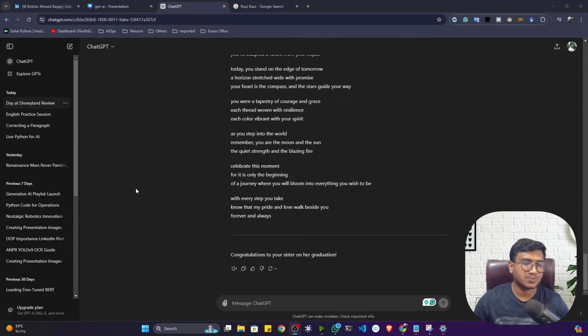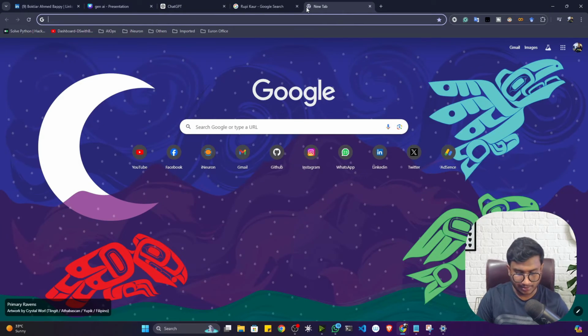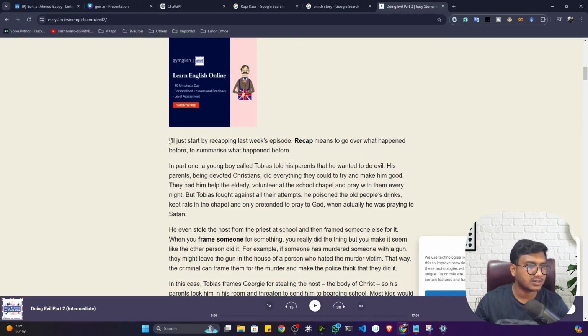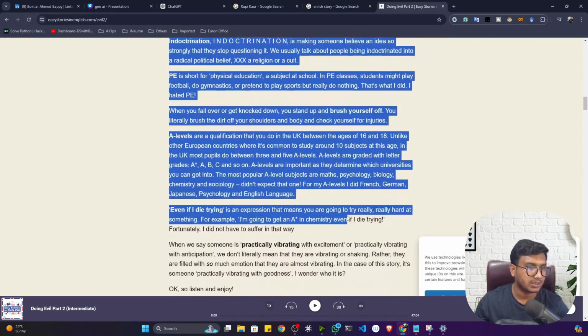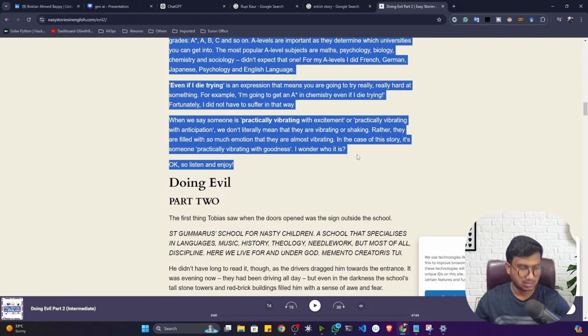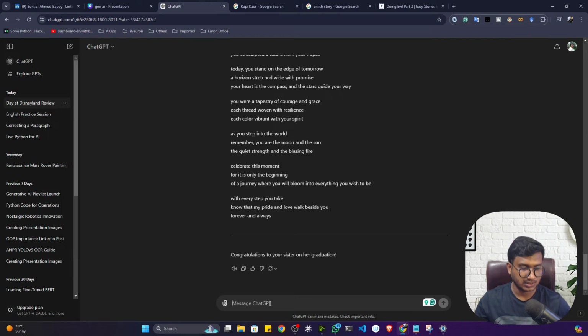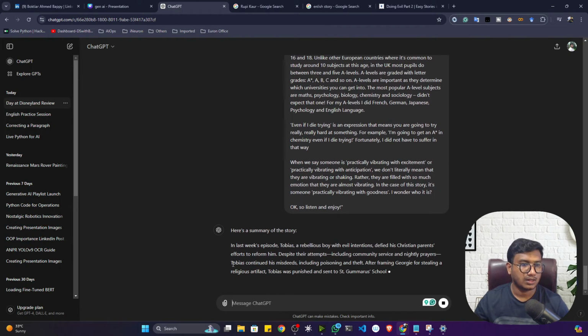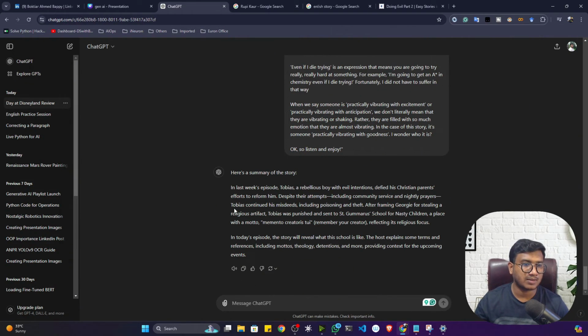Now the next thing, you can also specify the format, what kinds of format you want as output. Let me give you one example for summarization. Let's copy one English story here. I'll copy the entire story, go to my ChatGPT and write, please summarize this story. Now I can pass the entire story here and send it. It is giving me the summary, but again, this summary is a paragraph.